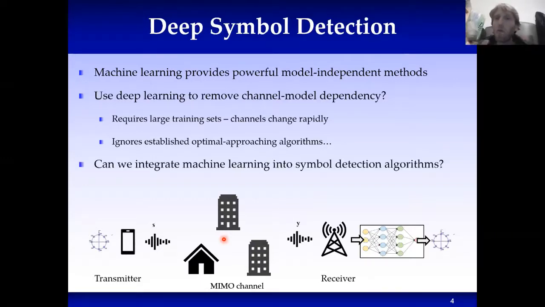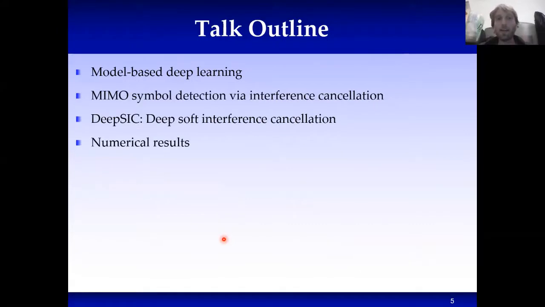So we want to somehow combine deep learning and model-based symbol detection, and we will do so by model-based deep learning. So in this work, we will see how model-based deep learning can be used to facilitate symbol detection in uplink multi-user MIMO systems. In this talk, I will begin with a few words on how we see model-based symbol detection.